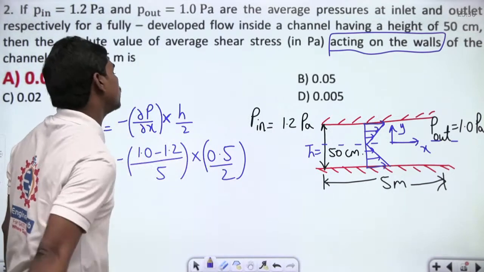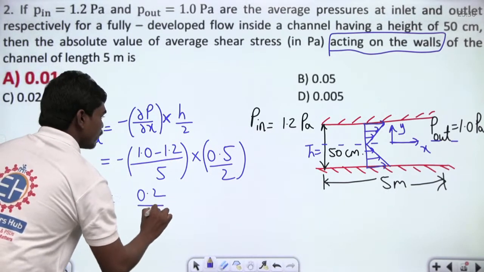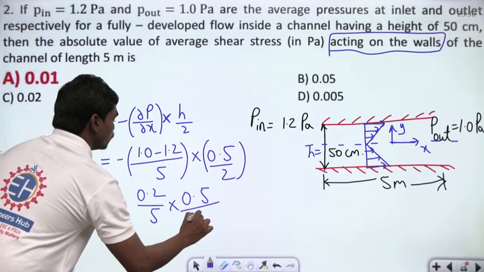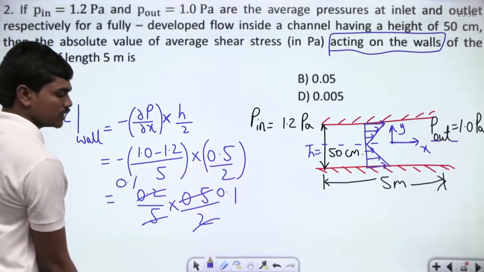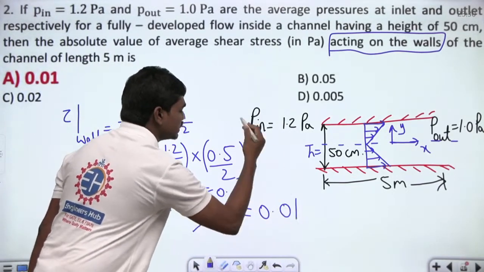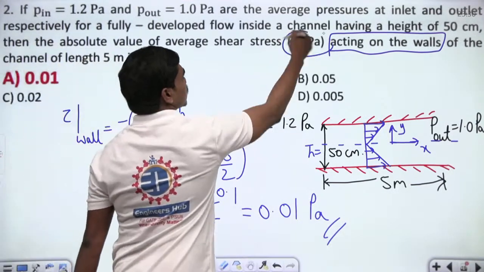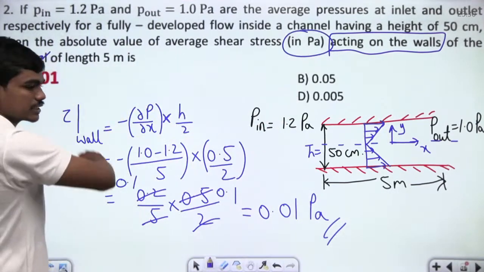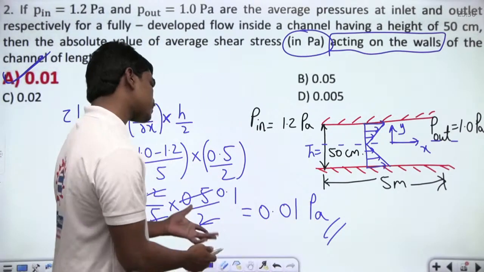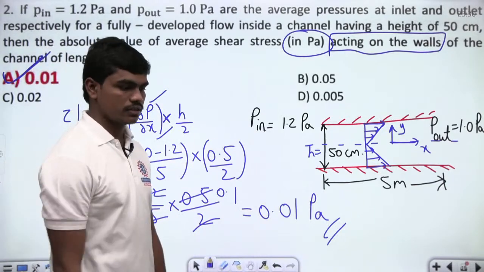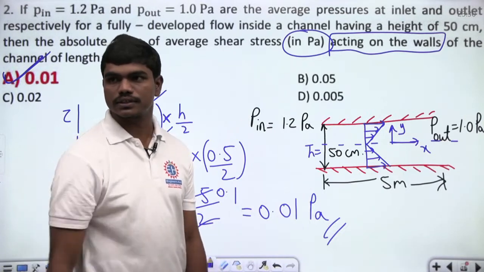So this is the calculation that you need to perform carefully. Minus of minus 0.2, which is 0.2 by 5, into 0.5 by 2. So this is 0.1 and this is also 0.1. So 0.1 into 0.1 will give you 0.01, and this is shear stress, so the units are pascals. So 0.01 pascals. They are asking in pascals, so no issue. 0.01 is the correct answer in this case. This is a general Couette flow, but with a pressure gradient which is constant in this direction. Clear? So it's a simple question, and 0.01 is the answer.